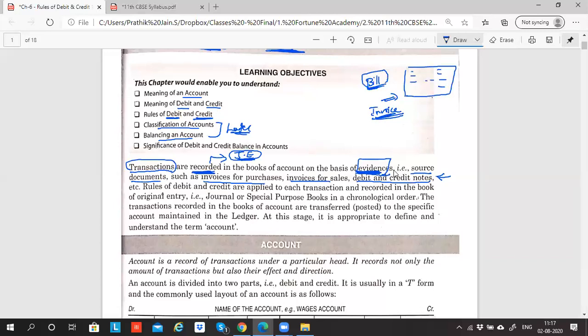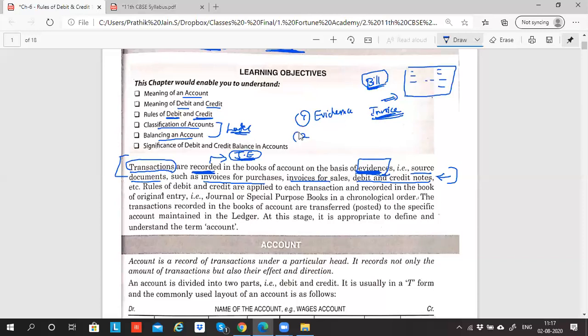when we do the 7th chapter; in that, debit and credit notes will be explained in detail. As of now, just remember that each and every transaction which is recorded in the books of accounts has to be supported by evidence. Without evidence, I will not do the recording. Are we clear with this first point? To record a transaction, first and foremost, what I need is evidence.